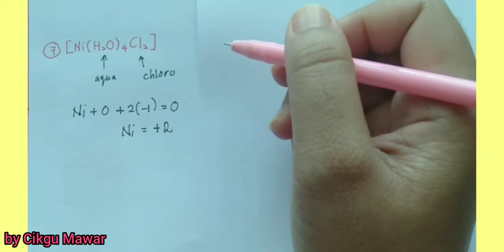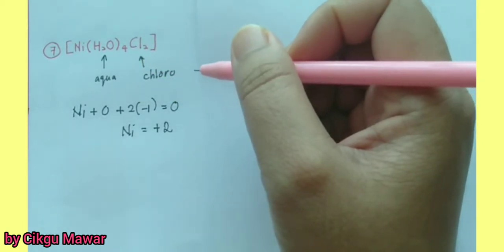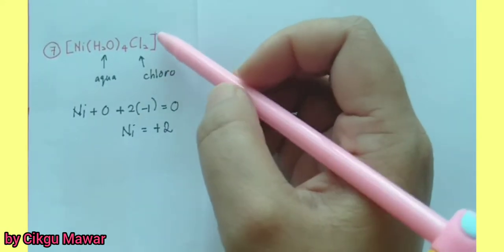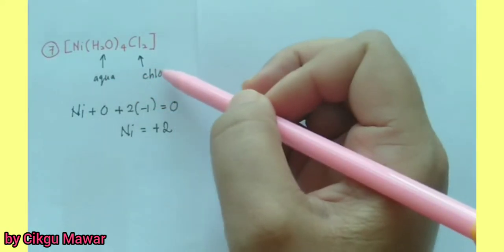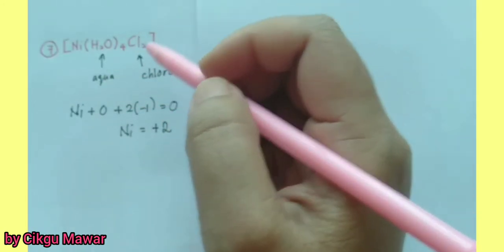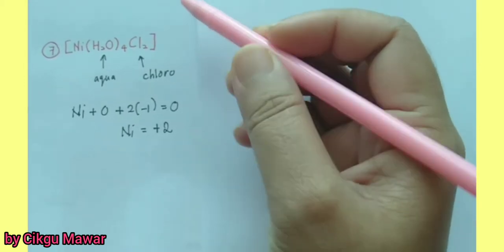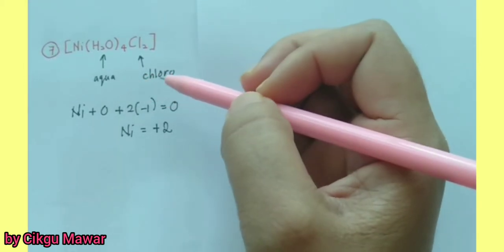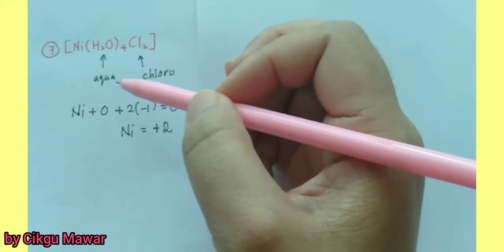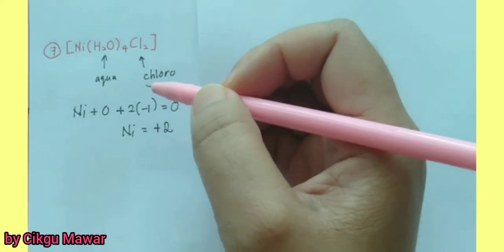We start to name the neutral complex. For the ligands, which ligand must we put first? In naming the ligands, we must follow alphabetical order. Since this is A, we must put aqua first.